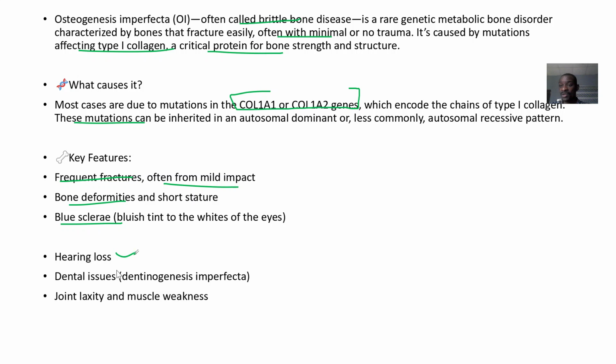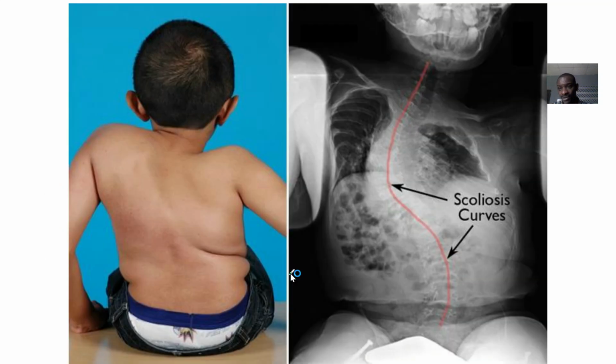Hearing loss, and your teeth are affected, so you have an imperfect set of teeth. That's dentinogenesis imperfecta. There's joint laxity and muscle weakness. You see this is a scoliotic spine.